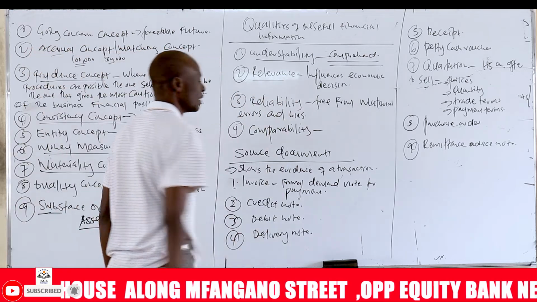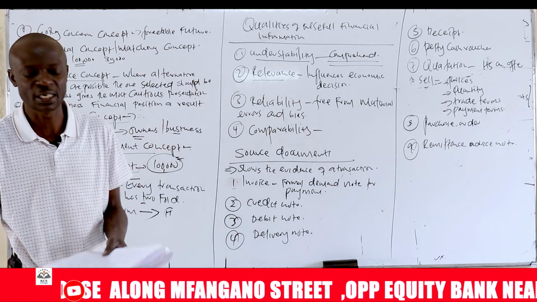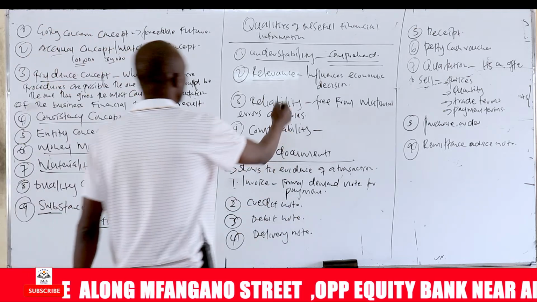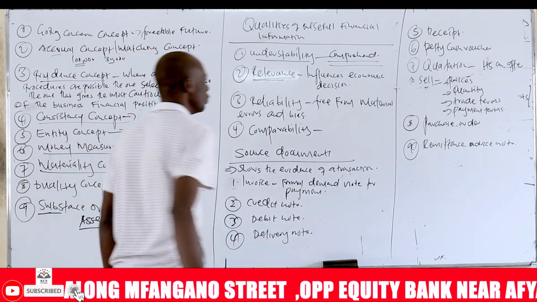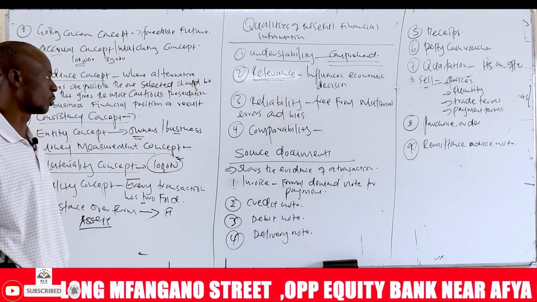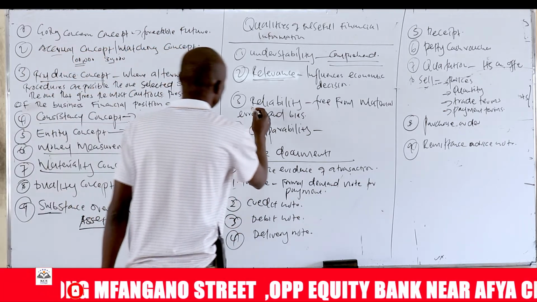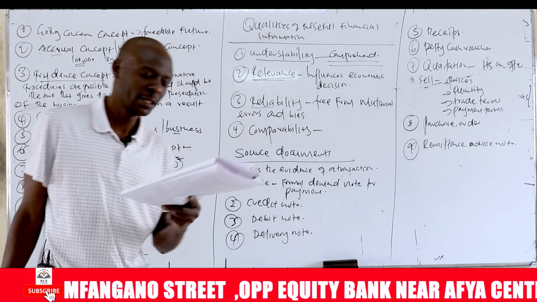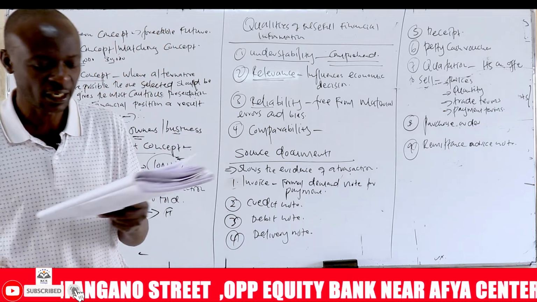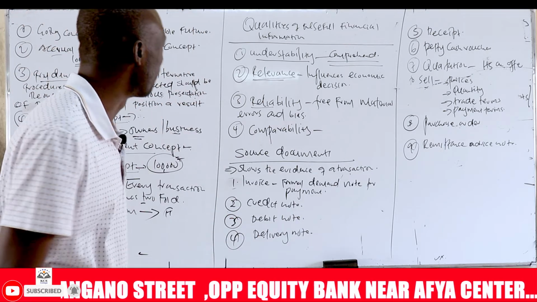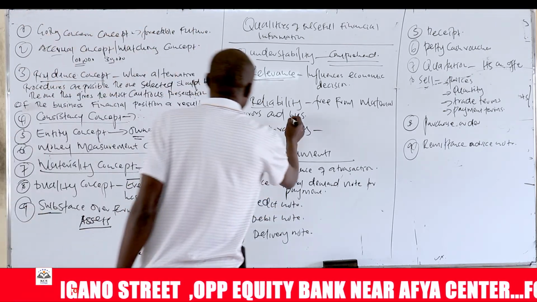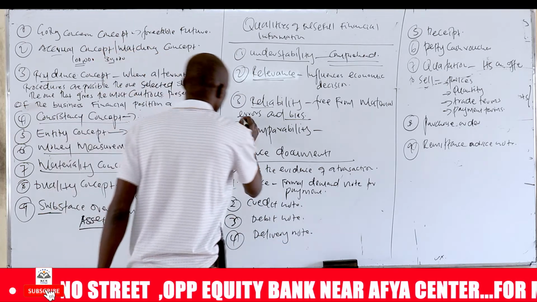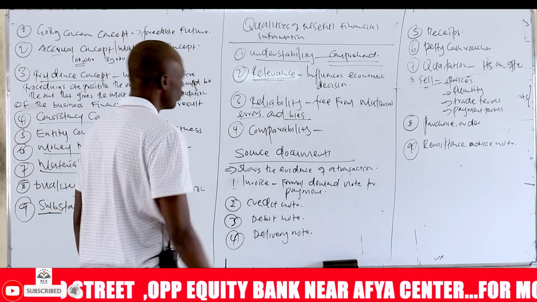Information is relevant if it can assist you to make an economic decision. Information that is not relevant is not important. It is information that can influence you in making a decision. And then reliable. Reliability means the information should be free from material misstatement. It should be presented faithfully, be complete, and be free from bias, meaning personal opinion, and free from material errors.